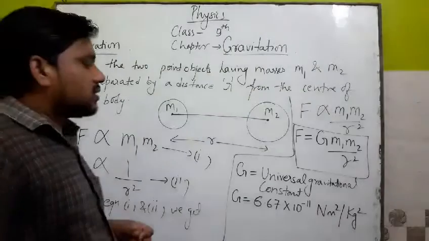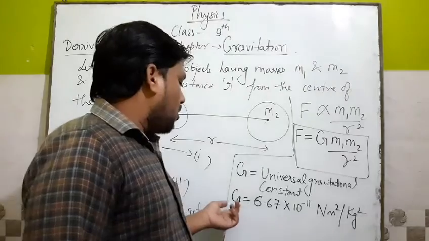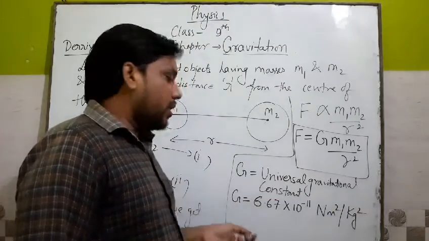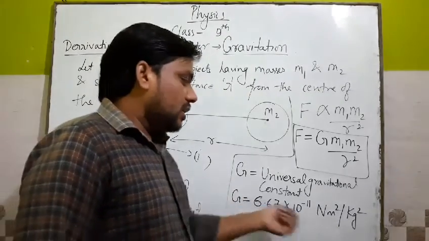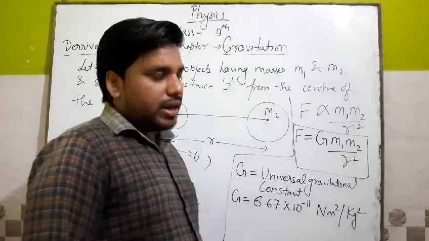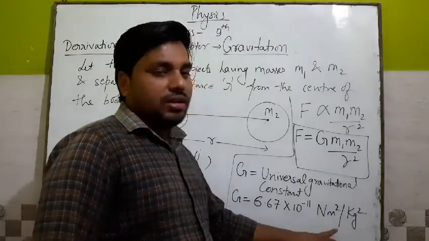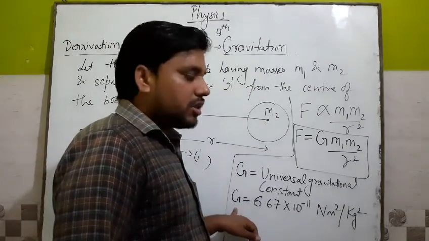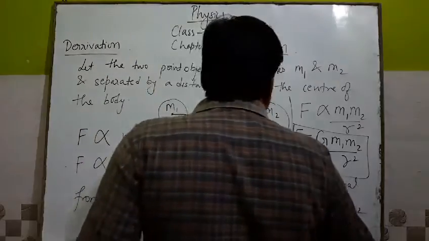Okay, now class, you know that the value of G is 6.67 into 10 power minus 11, and the unit of capital G is Newton meter square per kg square. But how do you find the unit of this universal gravitational constant? Let's see here.